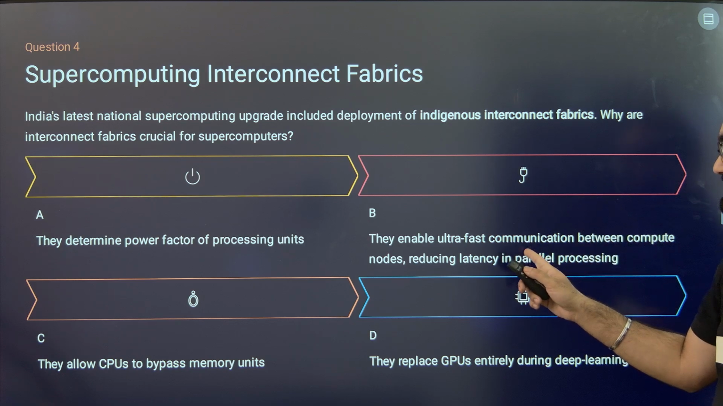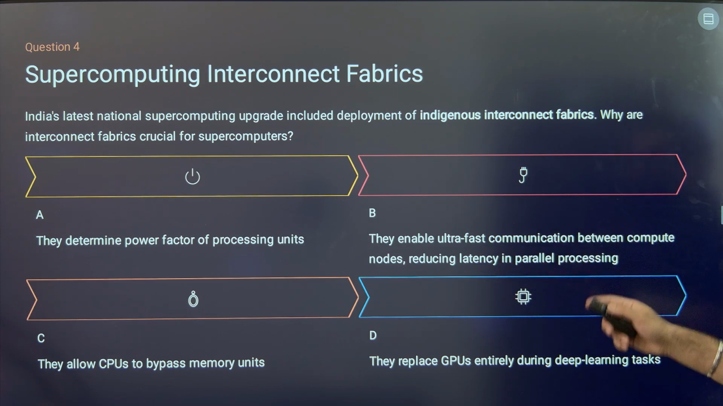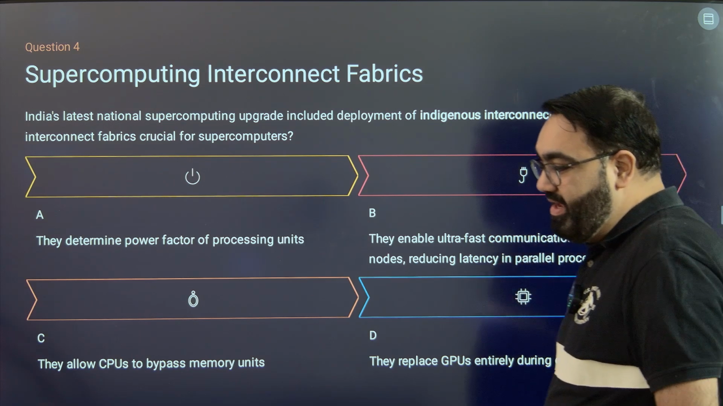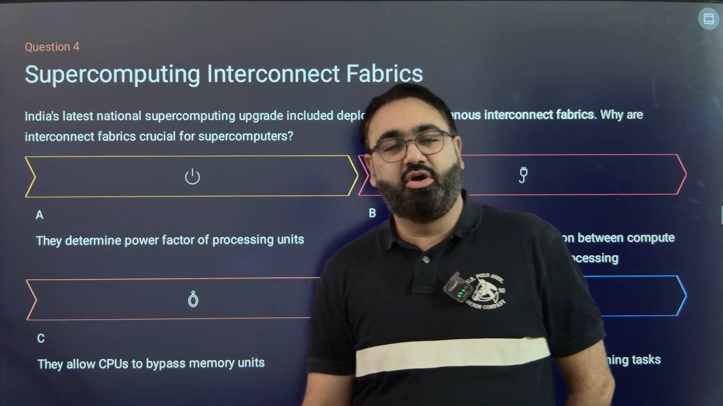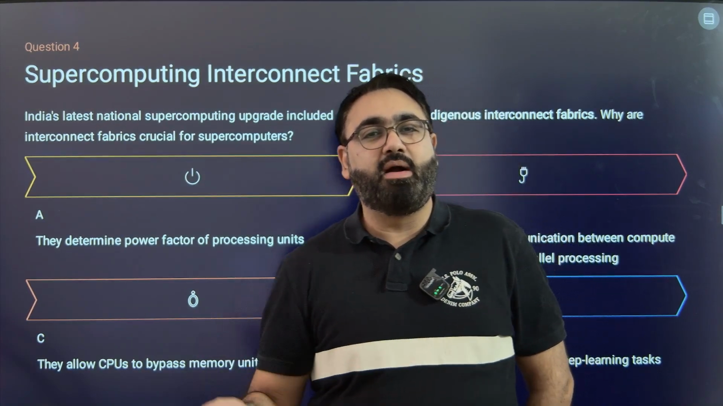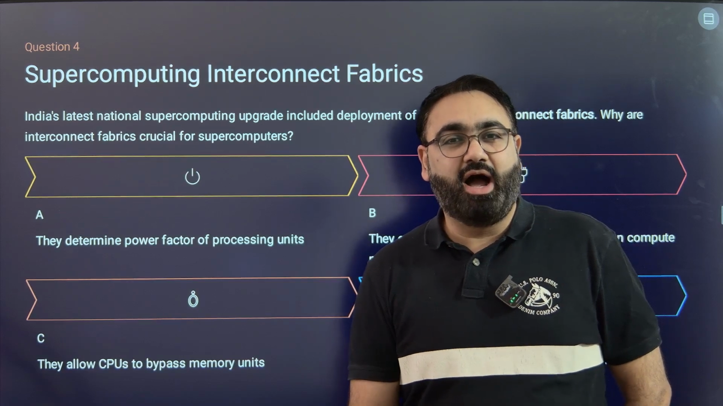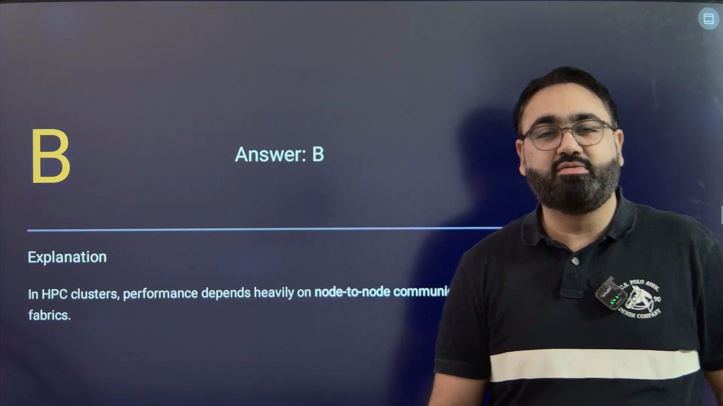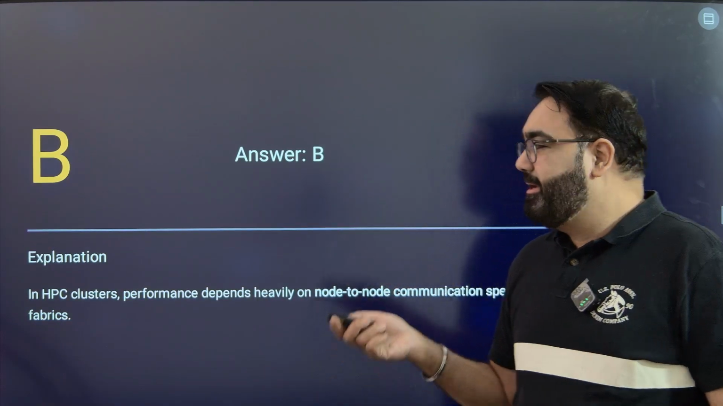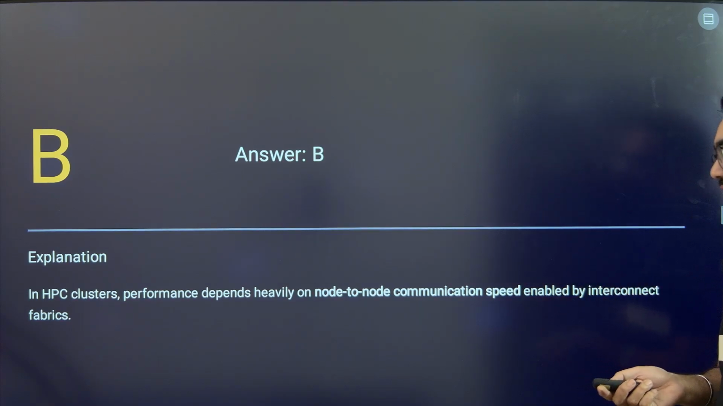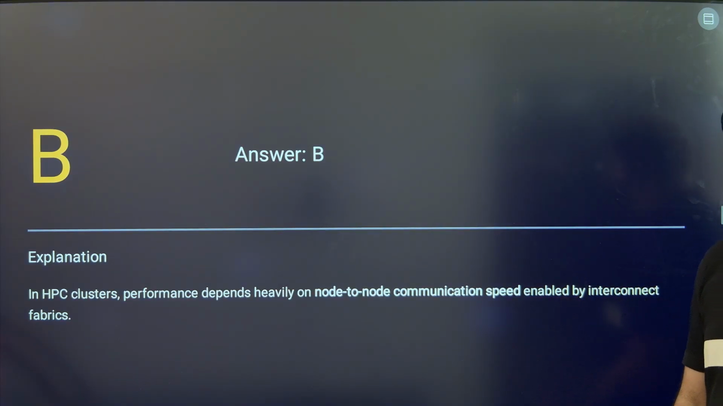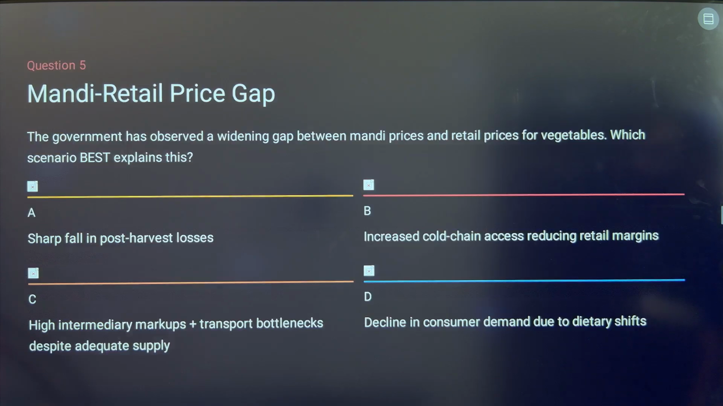The answer is this. They enable ultra-fast communication by reducing latency. Latency is the amount of time between when you give the command and when the command is executed. That is the latency level. The lower it is, the higher is the computing power. In simple language, the higher is the speed. The answer thus is B. It's the node-to-node communication. The less the latency, the better the computing power.